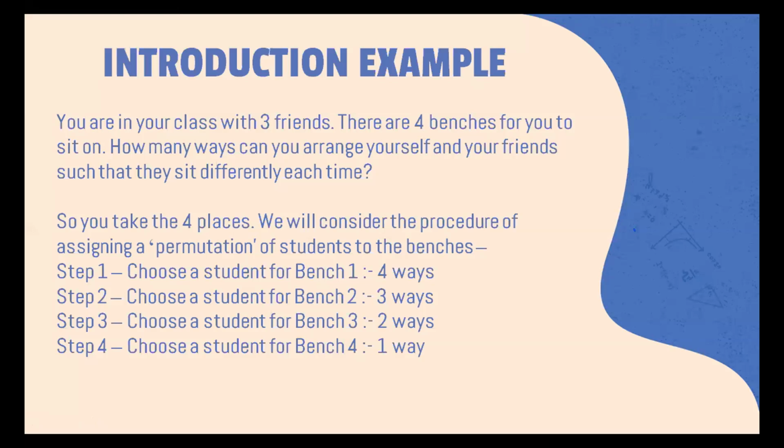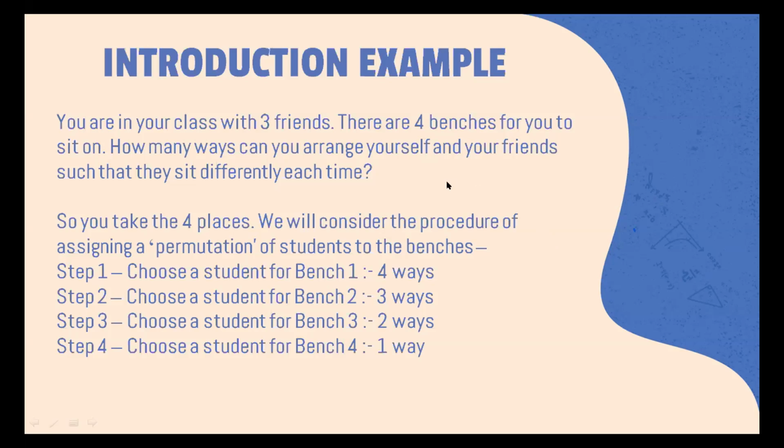So it can be that there are 4 friends A, B, C, D, and there are 4 benches, first, second, third, and fourth. So we can arrange it like this: A, B, C, D. Then we can have CBDA. Maybe we can have DCBA. We can have DABC. We can have CBAD, and all of that stuff. And so it is actually just one part of the power set. Right, Tanmay, we'll get into factorials in some time.